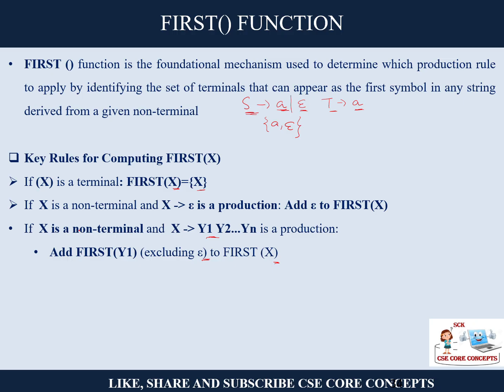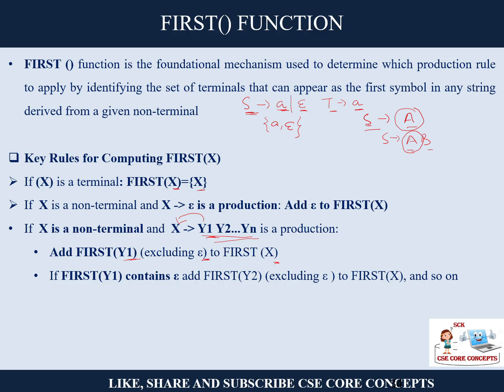Let's say, for example, I am writing it this way: S goes to A. Understood? This is again a non-terminal, so there is no terminal there, right? So who will be the first of S in this case? The first of A will be the first of S. I can have a production rule like S to AB. Both are non-terminals. So in that case, who will be the first of S? The first of A will be the first of S, excluding epsilon. So first of Y1 will be this. If there are multiple non-terminals in the production and no terminal, then the first of Y1 will be the first of X, right?